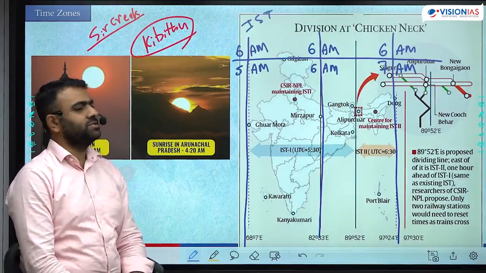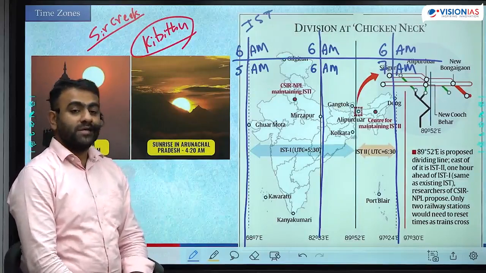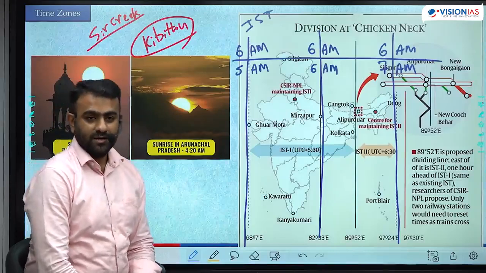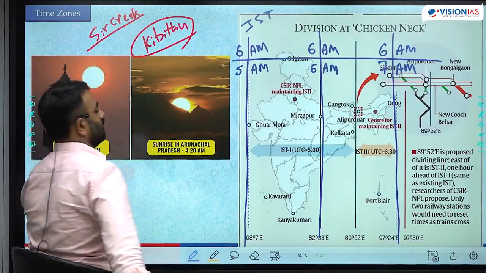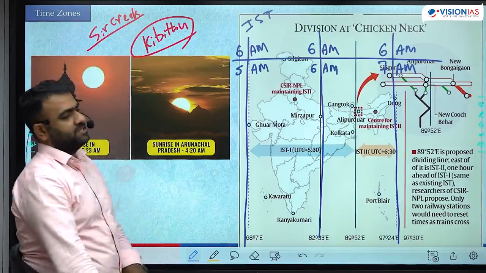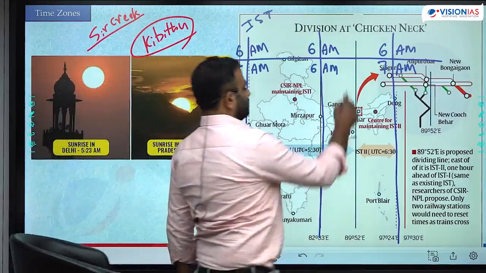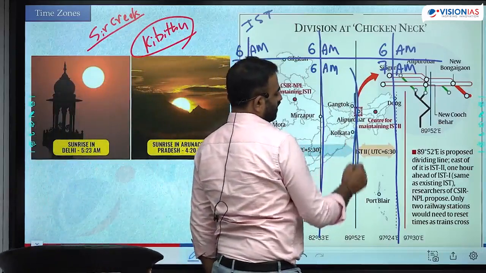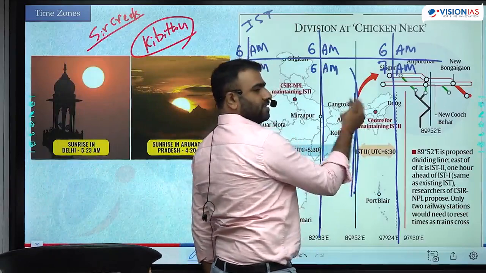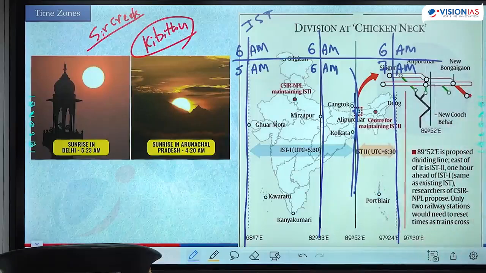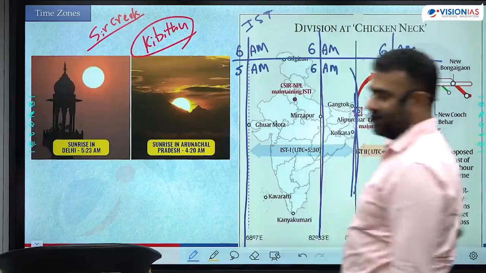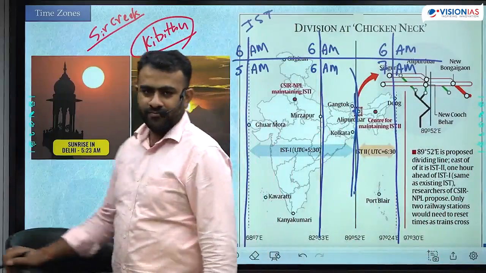It creates issue in Northeast. In Northeast, the sun rises early, sun sets early. On daily basis, there is a loss of sun time. It's a loss. Therefore, there is a demand. Let's create a second time zone at this entry point. Siliguri corridor होके Assam enter करते हैं, second time zone शुरू कर लेते हैं. This is a recommendation. Not just by the local people, even the government committee has recommended. NPL, National Physical Laboratory, has recommended this because this is a practical problem over there.